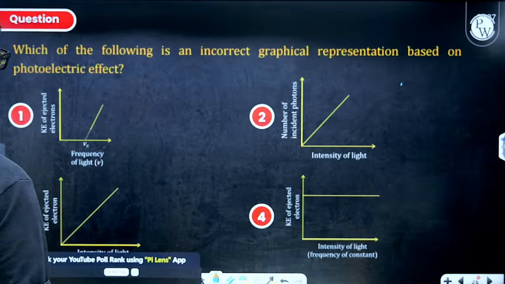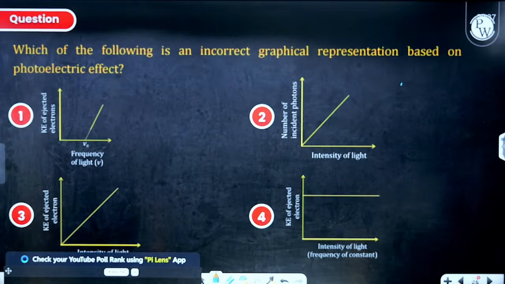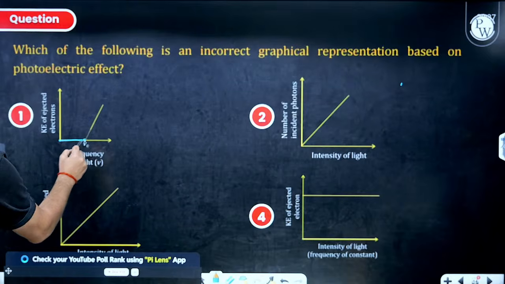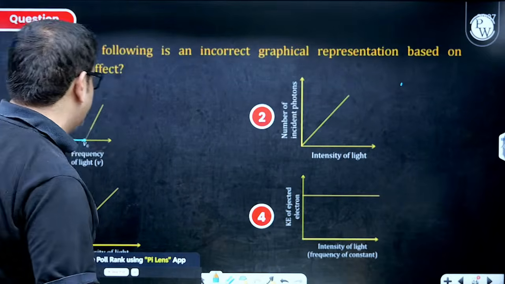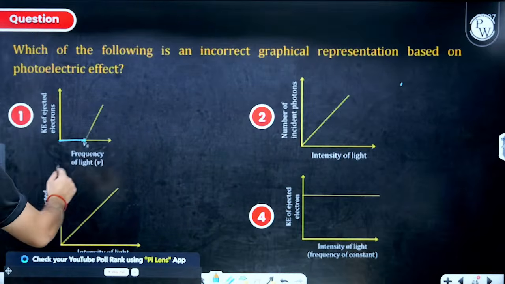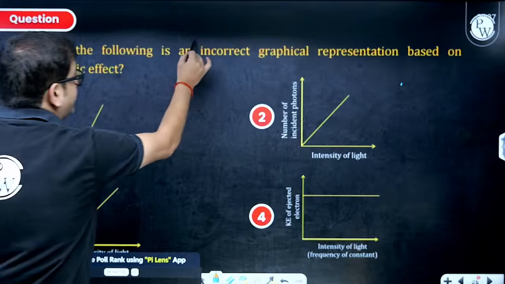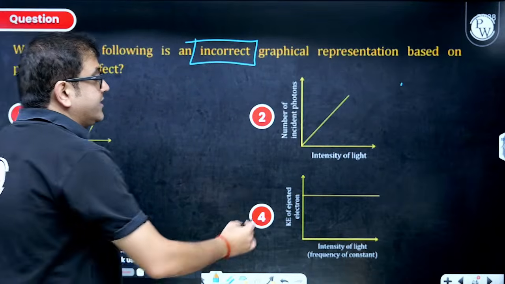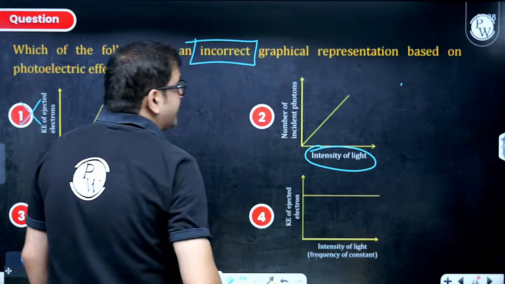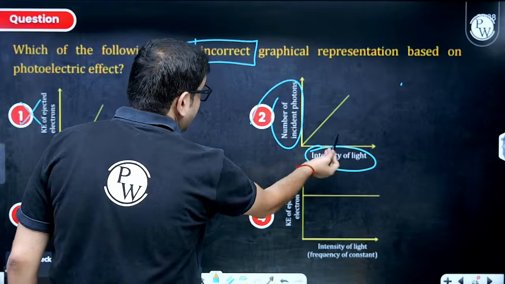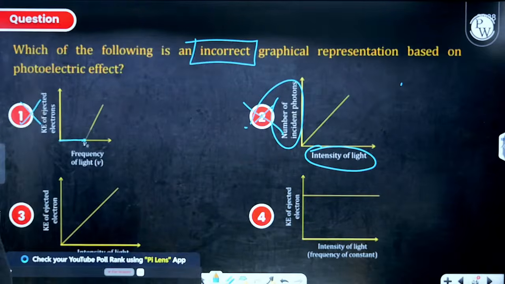The question says, which one of the following is incorrect? Sir, as you increase frequency, it should at least reach the threshold value, then only as frequency increases, kinetic energy increases. So this is definitely correct, so not an answer, because we are expected to give incorrect. Sir, as intensity increases, intensity depends upon number of incident photons. Yes, this is also correct, so not an answer.